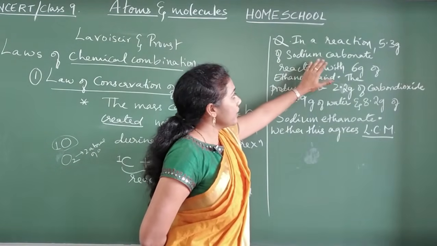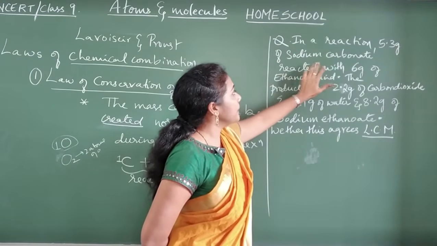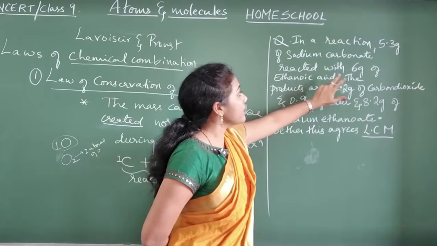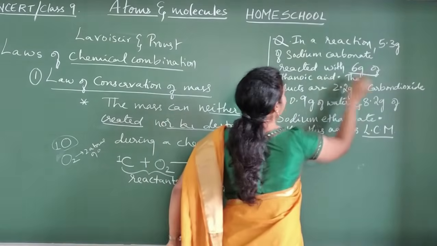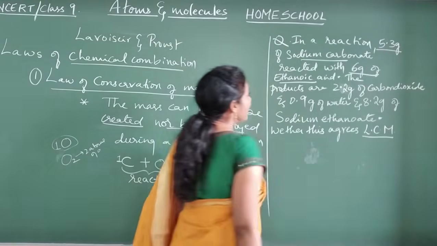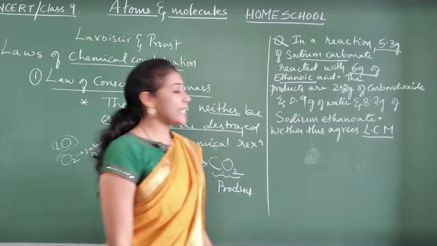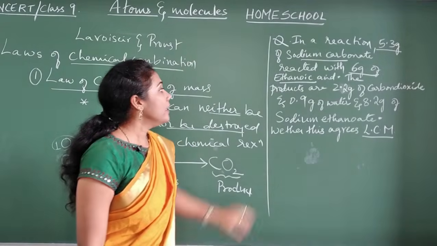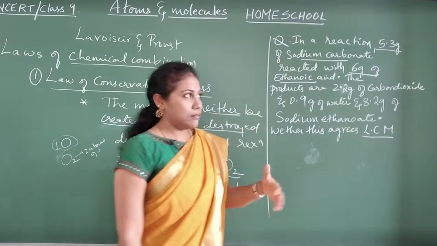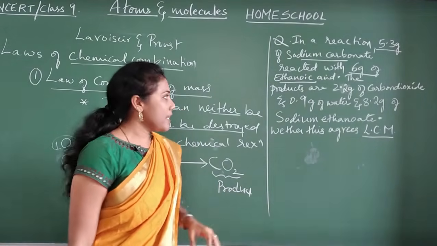In a reaction, 5.3 grams of sodium carbonate reacts with 6 grams of ethanoic acid. So which substances are reacting here? Sodium carbonate is reacting with ethanoic acid. When these two combine, you get new substances, no?